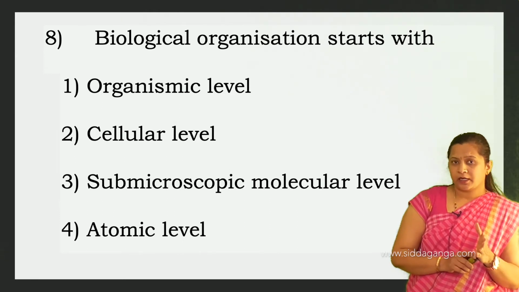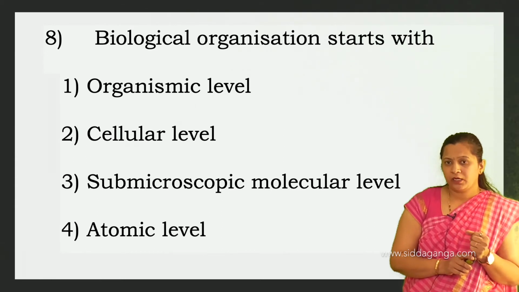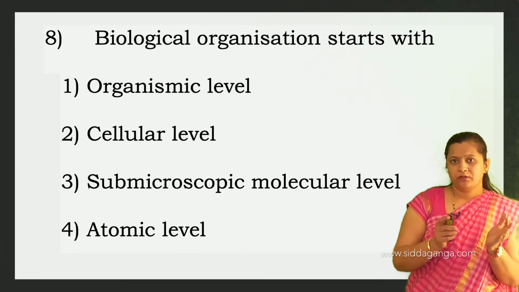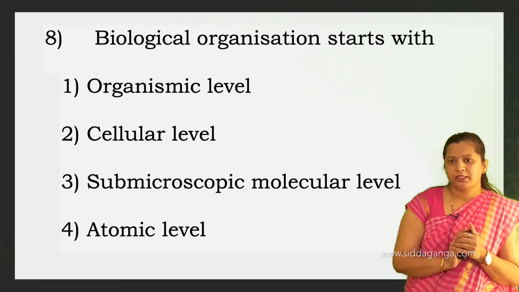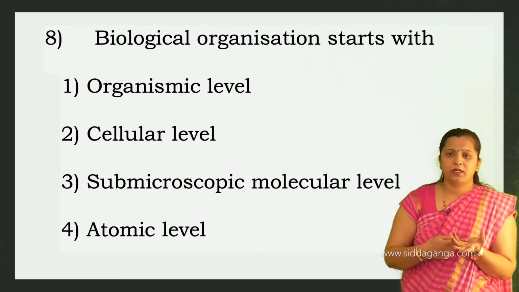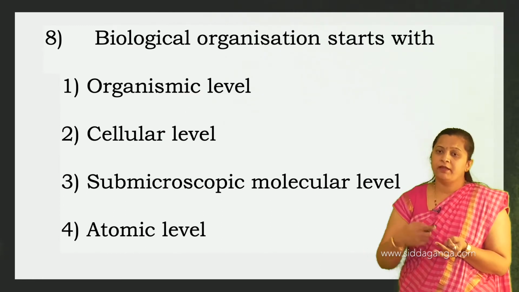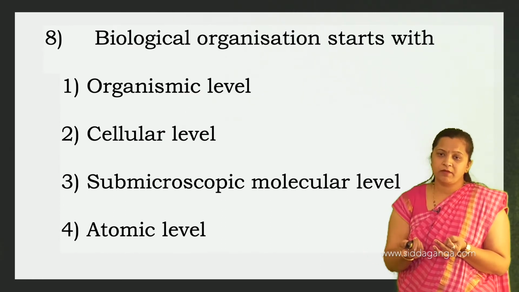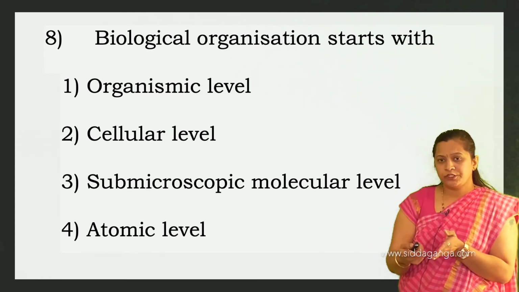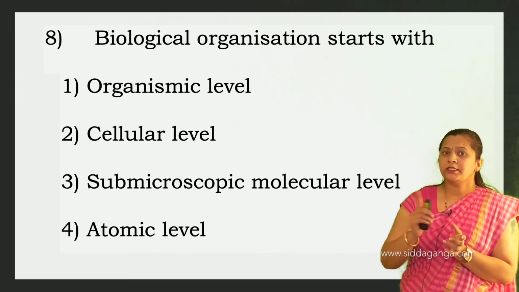So biological organization starts with the molecular level, and this is the lowest level, and the highest one is the biosphere. So molecular level, then cellular level, tissue level, organ level, organ system level, organism level, then population level, community, ecosystem and biosphere.